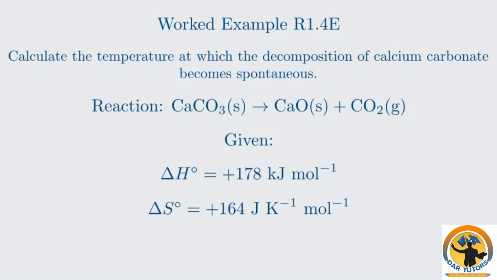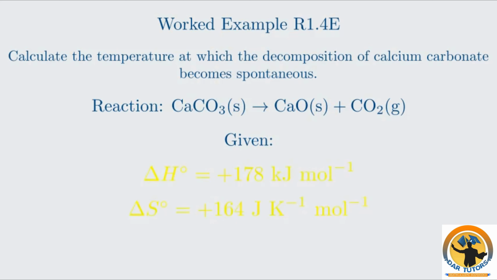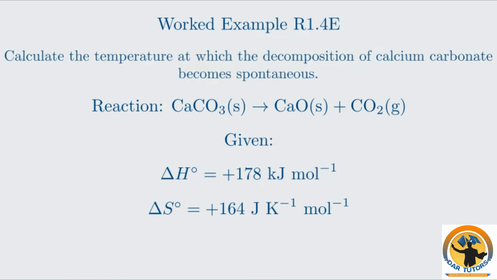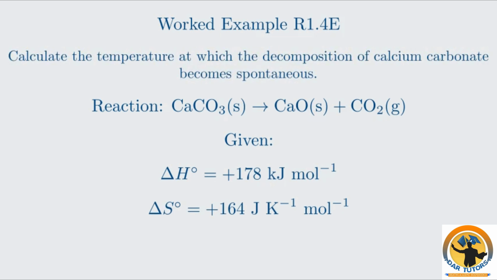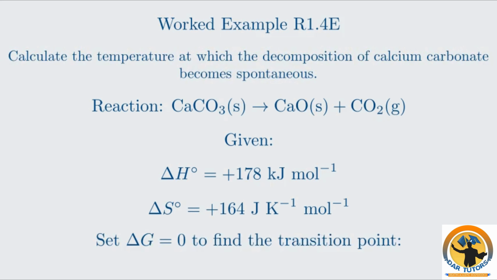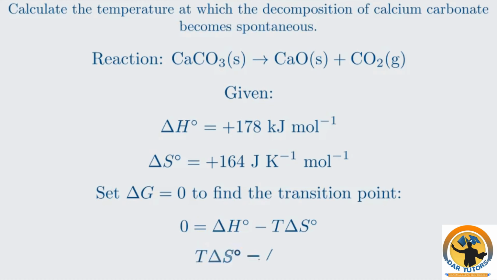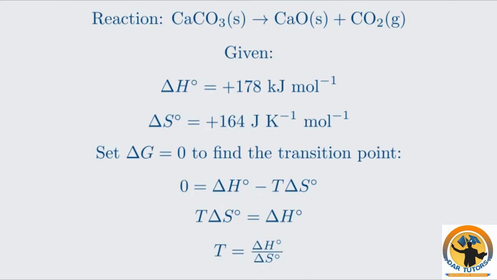Notice that ΔH is positive and ΔS is positive. This falls into case 1 we just discussed, an endothermic reaction that produces more disorder. A gas is formed. This type of reaction is spontaneous at high temperatures. The question asks for the temperature at which it becomes spontaneous. This transition occurs at the point where ΔG equals 0. We can rearrange our equation, ΔG equals ΔH minus TΔS, to solve for T when ΔG is 0. Setting ΔG to 0 gives TΔS equals ΔH, which can be rearranged to T equals ΔH over ΔS.